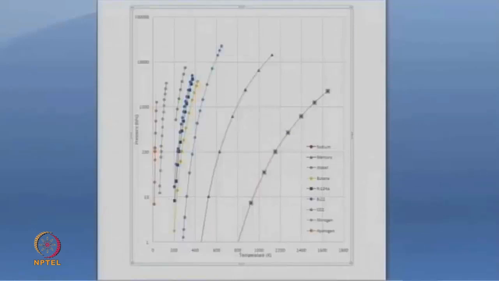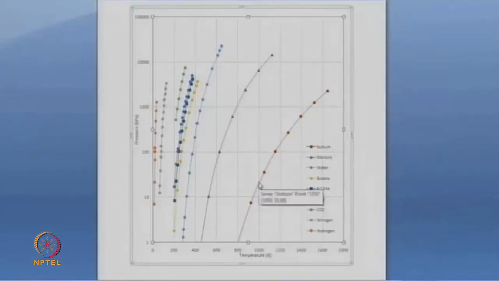So we made a separate plot last time where we put on the x-axis the temperature, and on the y-axis we plotted the pressure. And the lines that you see on this picture are lines of saturated states. So if this is the temperature, the question is what is the saturation pressure at that point? If this is the temperature, what is the saturation pressure here? And all these lines are for different substances. On the extreme left is hydrogen.